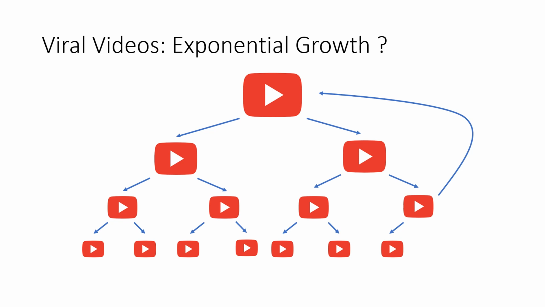So after a lot of people have seen the video, the algorithm will recommend this video to a person who's already seen the video. Now that person is probably not going to watch the video a second time, so that means that the growth starts slowing down. And that we need to capture in the model if we want to have a realistic description of what's happening in the later stages of a viral video.